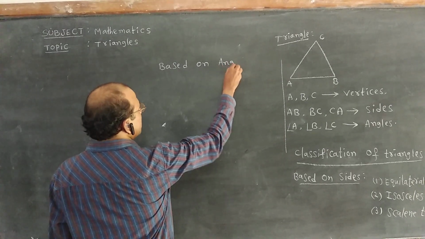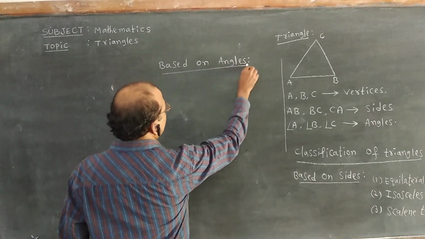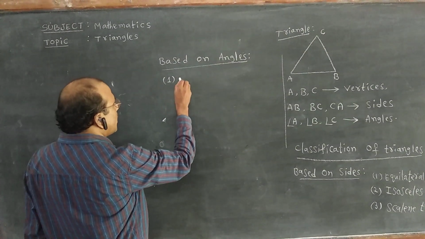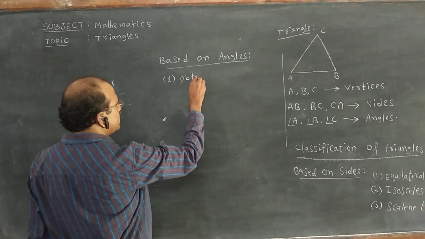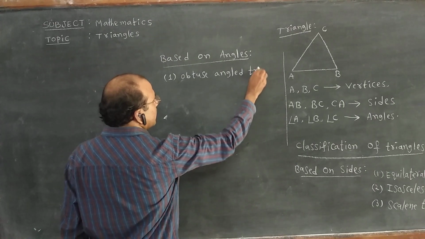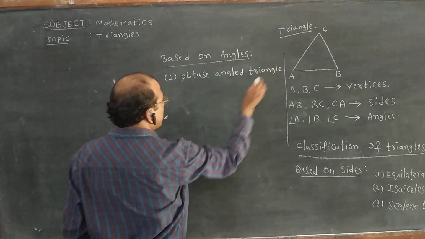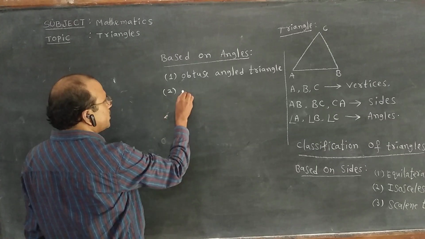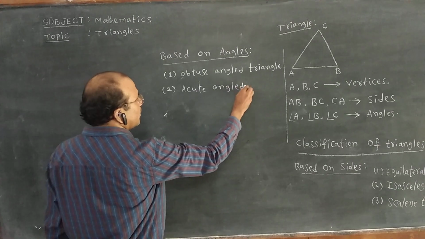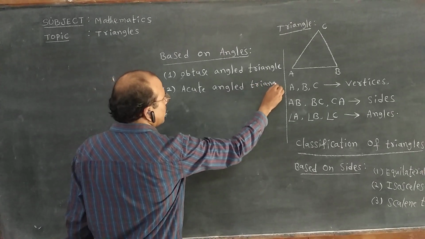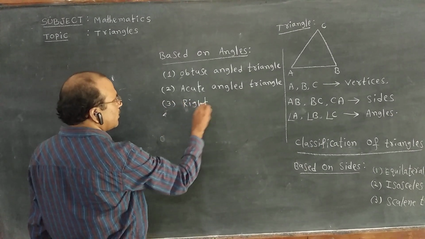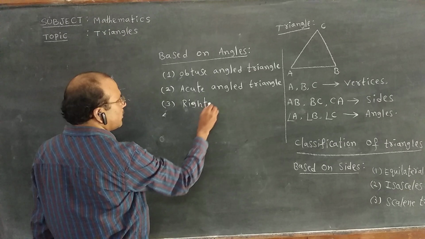Based on angles. Here also three types. First one, obtuse angled triangle. Second one, acute angled triangle. Then third comes the right angled triangle.